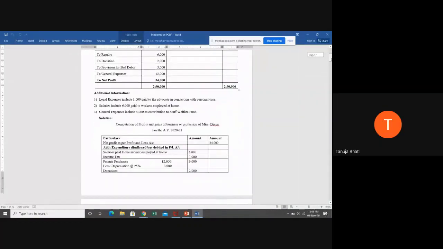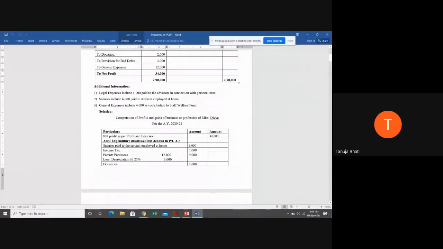So in our format, first we have to take net profit as per P&L account, that is 34,000. Net profit is always shown here, that is incomes minus expenditure, so it comes on the debit side. So 34,000 we have taken as it is. Then as per the format, add expenditures disallowed but debited in P&L account. The first one is salaries paid to servant employed at home. This is debited to P&L account, but it is disallowed as per the answers given by you all. So 6,000 I am adding back.